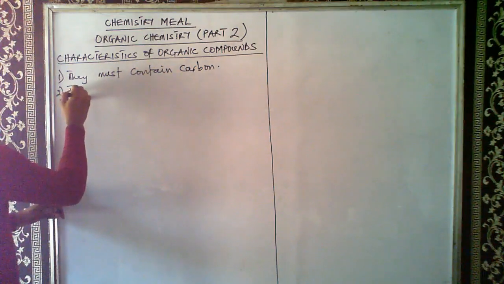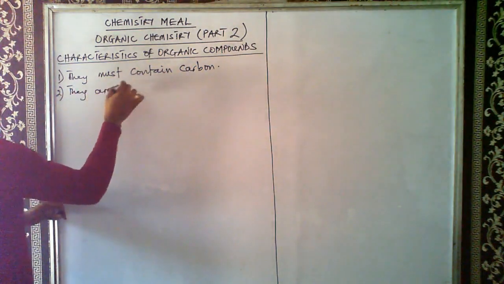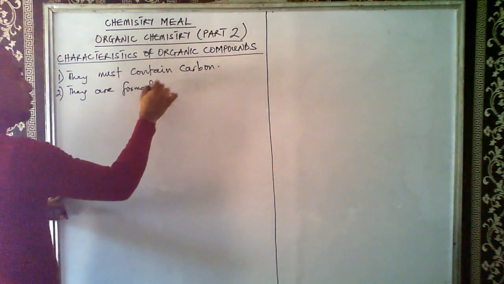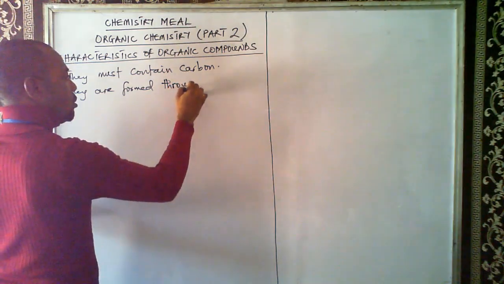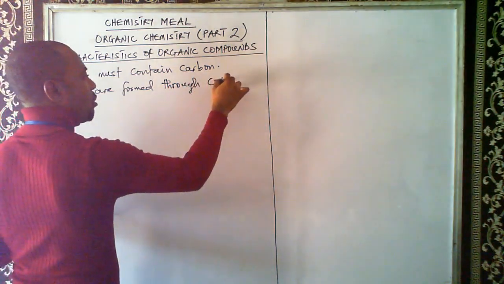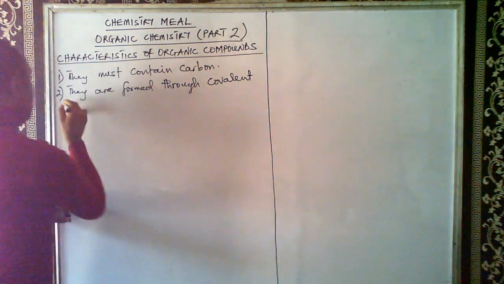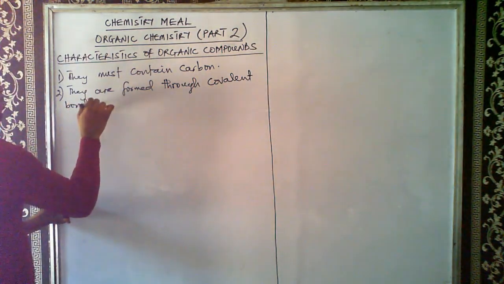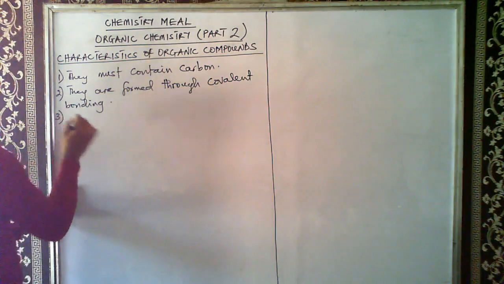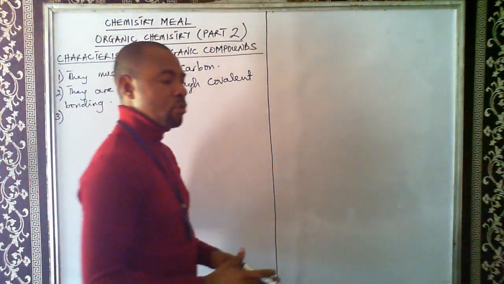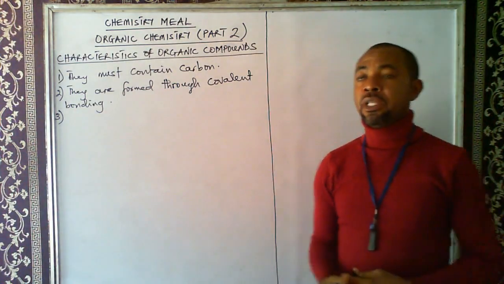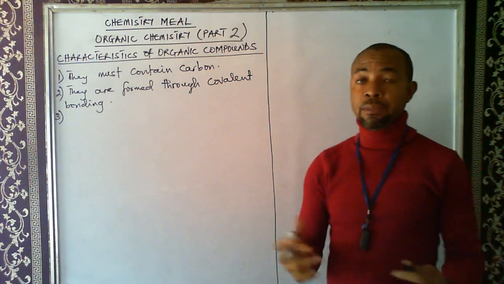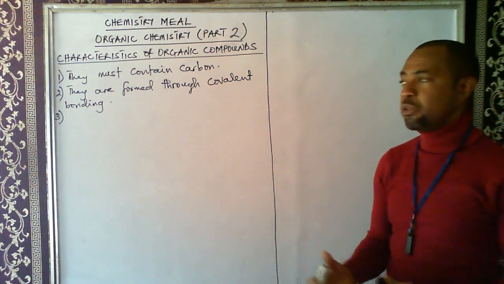So they are formed through covalent bonding. That's the second characteristic. You remember covalent bonding, where we have sharing of electrons between the participating atoms, the participating elements or participating groups.